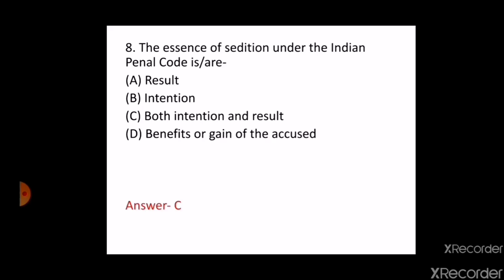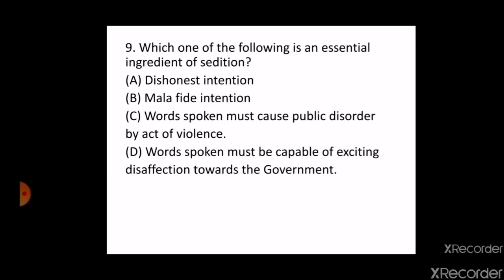So the next question is, which one of the following is an essential ingredient of sedition? Option A, dishonest intention, B, malafide intention, C, words spoken must cause public disorder by act of violence, D, words spoken must be capable of exciting disaffection toward the government. The correct answer is option D. If the words spoken are capable of exciting disaffection toward the government, you will be liable for sedition, and this was asked in Haryana in 2010.